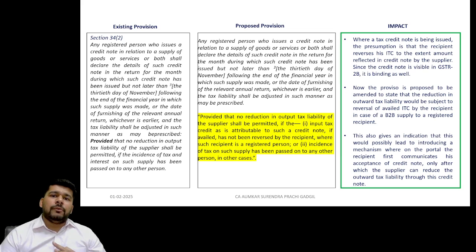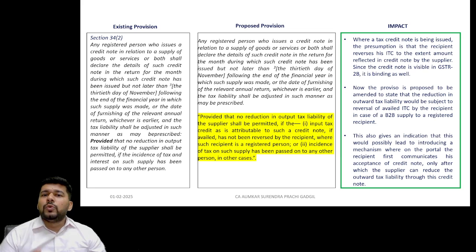Meaning thereby, if the B2B outward supply is made to a person, and if a credit note is subsequently issued to such person, and if the credit note entails the reduction of outward tax liability, then now it says that there has to be a presupposition that the reduction of output tax liability will be only subject to the confirmation that the recipient has reversed the input tax credit.